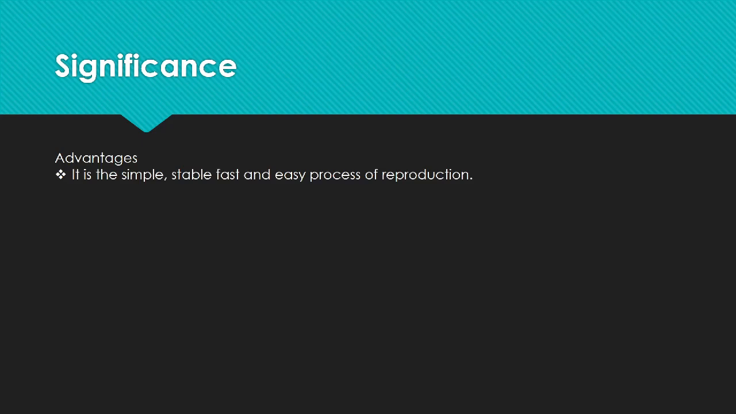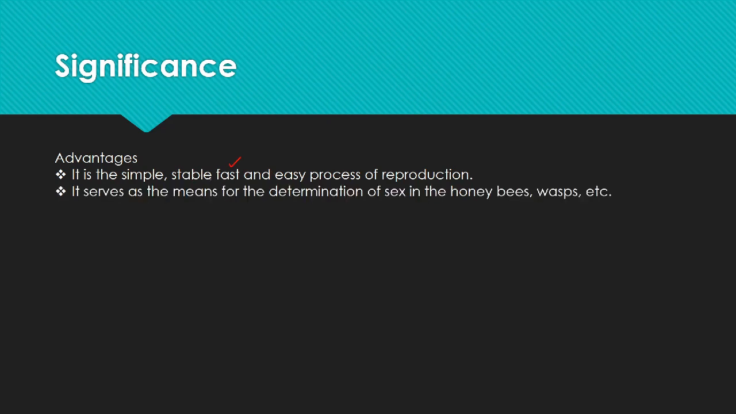So, what is the significance of parthenogenesis? There are certain advantages of parthenogenesis, that it is a simple, stable, fast and easy process. It serves as a means of determination of sex in the honeybees. Like we know that the unfertilized eggs of honeybees develop into male, whereas the fertilized eggs develop into female. It supports the famous chromosome theory of inheritance.